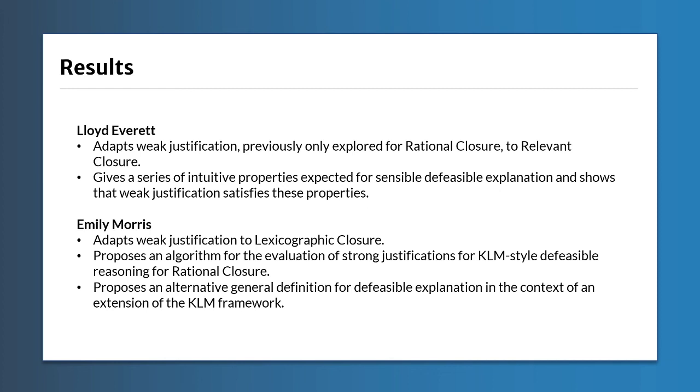And then in Emily's case, she adapts weak justification to the case of lexicographic closure. So in the same way that this result involves adapting weak justification from rational closure to relevant closure, Emily adapts weak justification to the case of lexicographic closure, another formalism for reasoning within KLM. She then proposes an algorithm for the evaluation of strong justifications in the context of KLM, and specifically for rational closure, which has previously never been explored. We weren't really sure previously how to compute these at all.